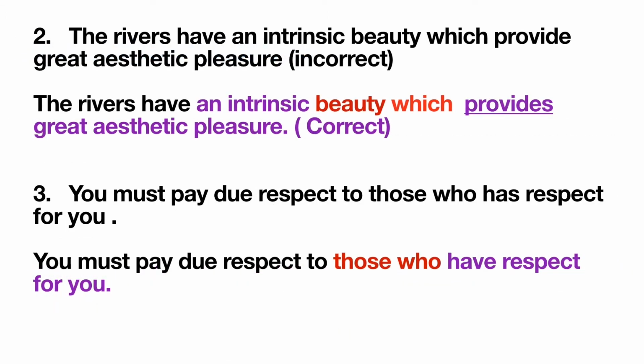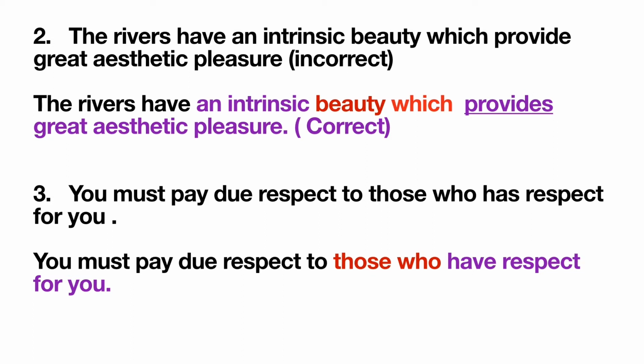Come to the next sentence. The rivers have an intrinsic beauty which provide great aesthetic pleasure. Again it is a complex sentence. The rivers have an intrinsic beauty, this is the main clause, which provides great aesthetic pleasure, this is the subordinate clause.